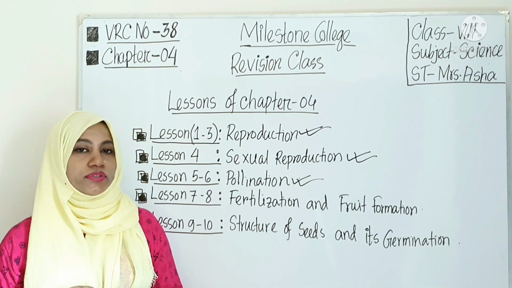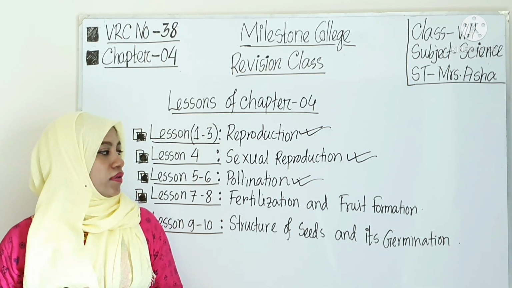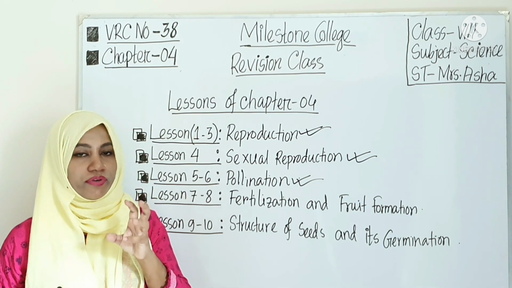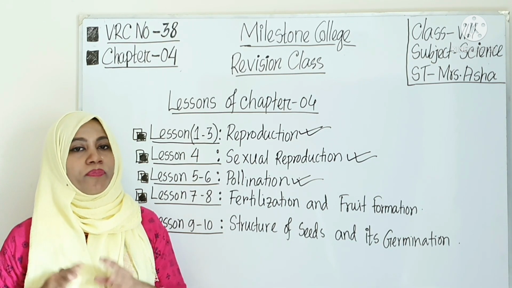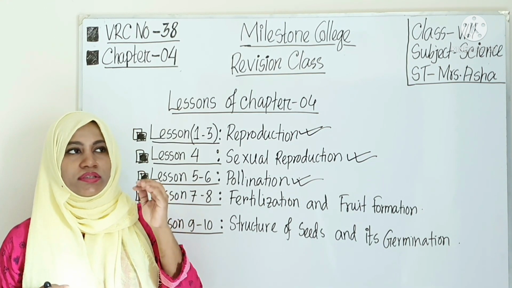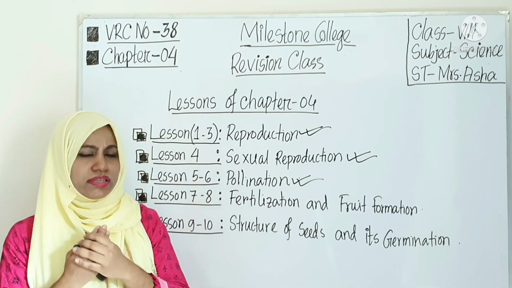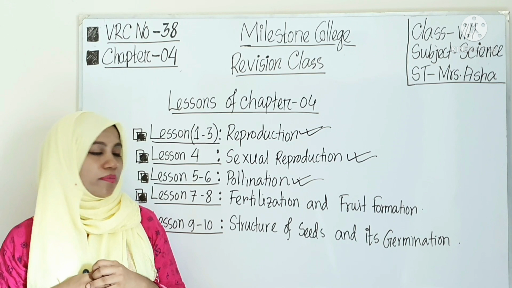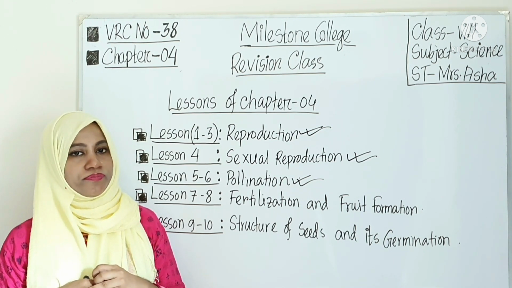While fruit forms, if fruit forms only from the ovary, that is called true fruit, and in some cases fruit forms from all the flower parts, that means petals, sepals, stamen, carpel, with all the parts, that is false fruit. Okay, so normally on this basis, there are two types of fruit, true fruit and false fruit.